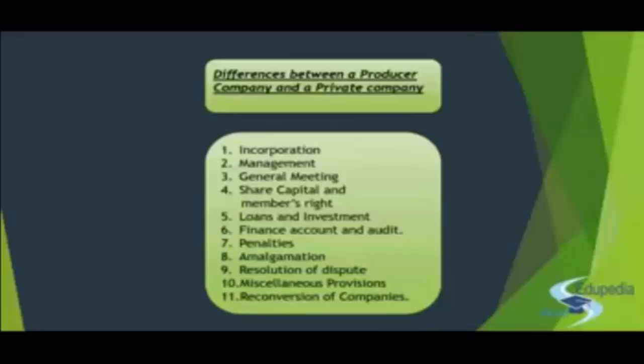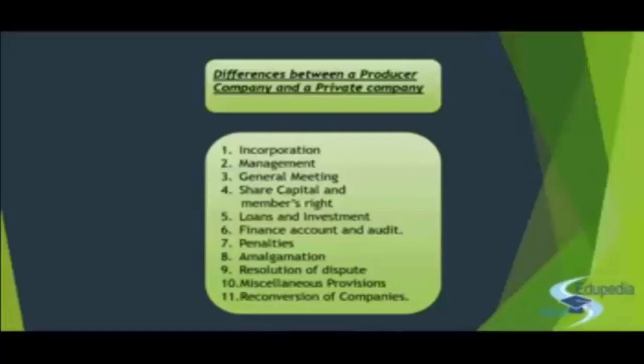As far as the producer company is concerned, the minimum number of directors should be 5 and the maximum limit is 50, whereas the minimum in a private company is just 2 directors. They can work very well with just 2 directors. Then the tenure for the directors in the producer company is a minimum of 1 year and a maximum of 5 years, whereas the tenure of the directors in a private company is not fixed by the law.